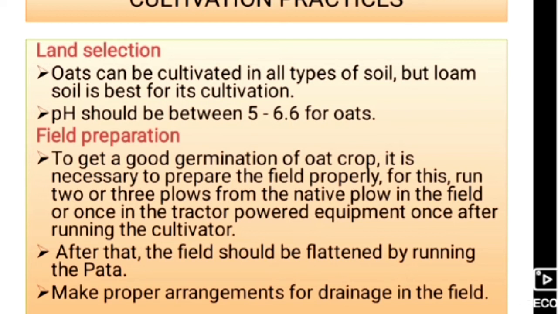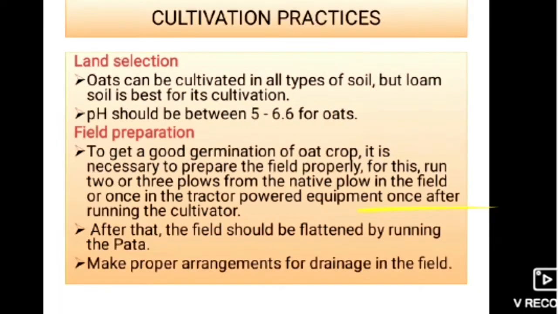For this, run 2 or 3 ploughings with the native plough in the field, or once with tractor powered equipment after running the cultivator. After that the field should be flattened by running the patha, and next make proper arrangement for drainage in the field.